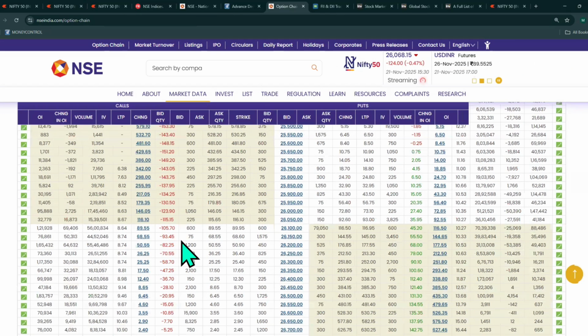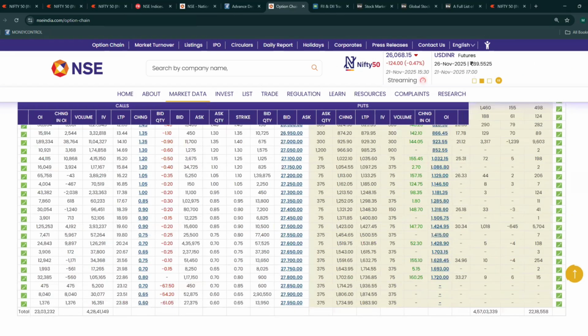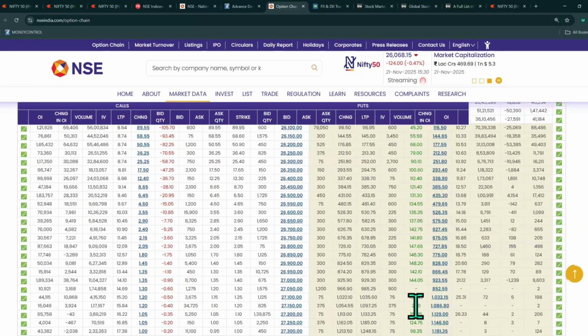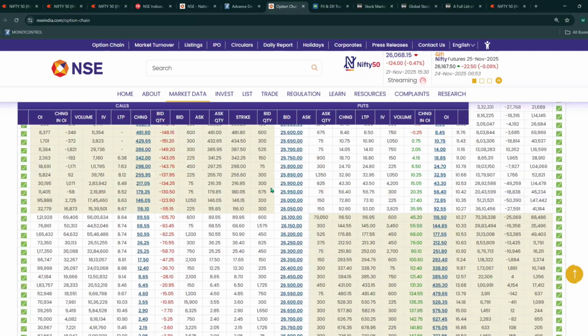So the data is bearish. Let's come to the PCR ratio. PCR is 0.9, 0.95. So the data is neutral.